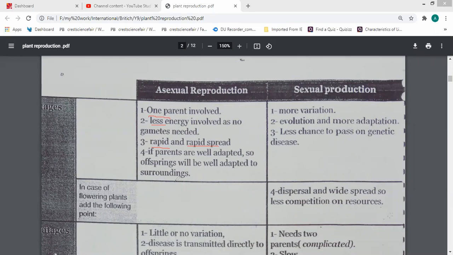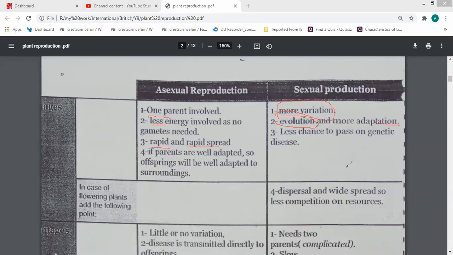The other type, sexual, shows diversity or more variations and shows evolution and more adaptation. Evolution means the change in genes from one generation to another. The next generation has similar characteristics, but different genes.